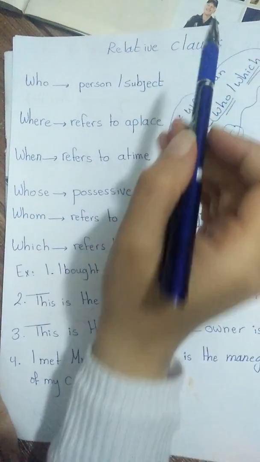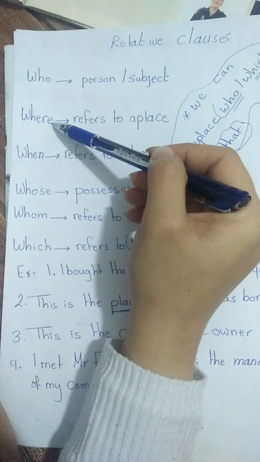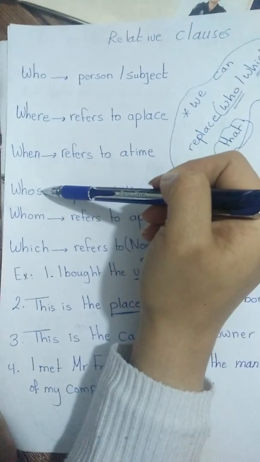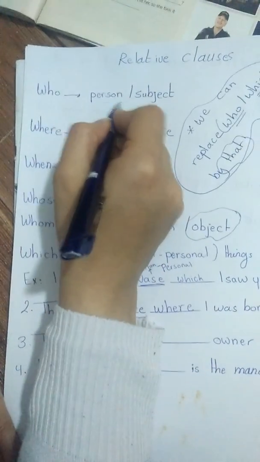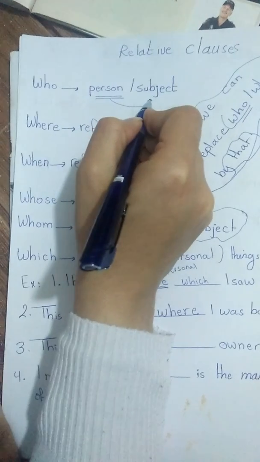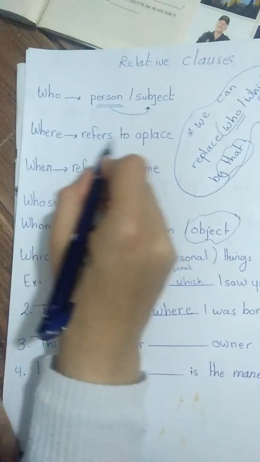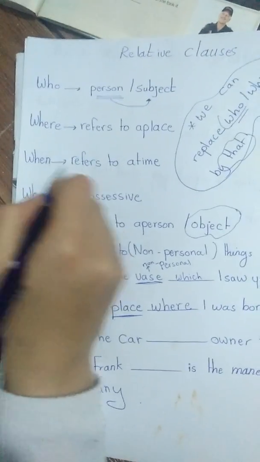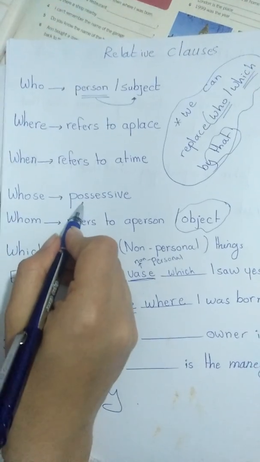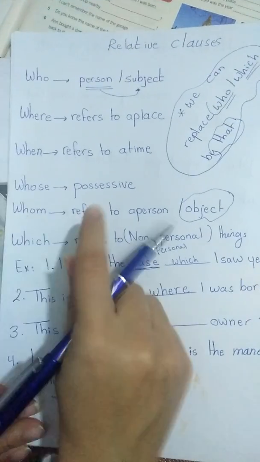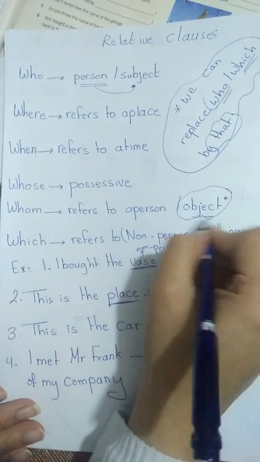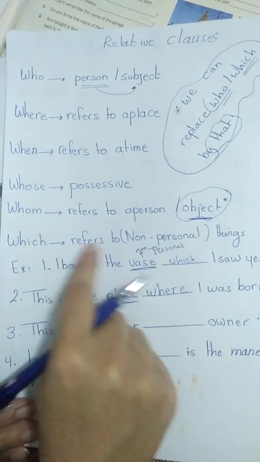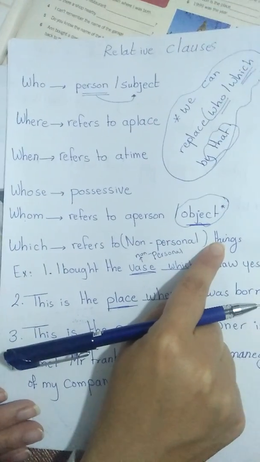As I said, relative clauses are who, where, when, whose, whom. Who refers to a person, comes as a subject. Where refers to a place. When refers to a time. Whose refers to possessive things. Whom refers to a person, comes as object. Which refers to non-personal things.